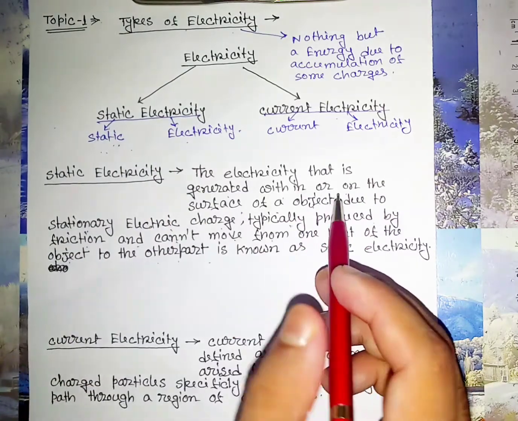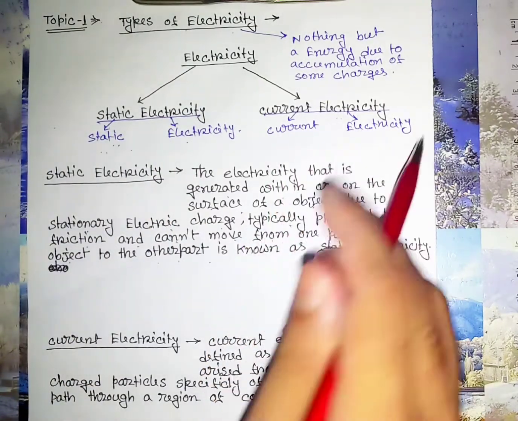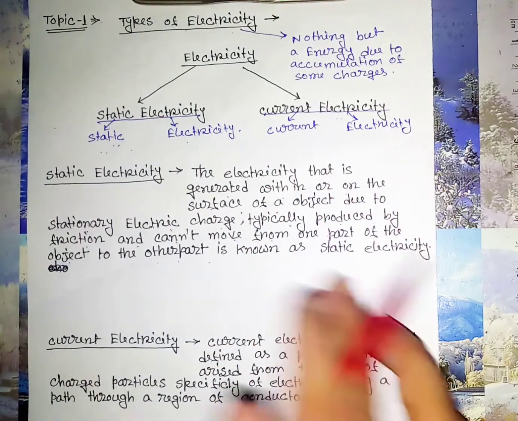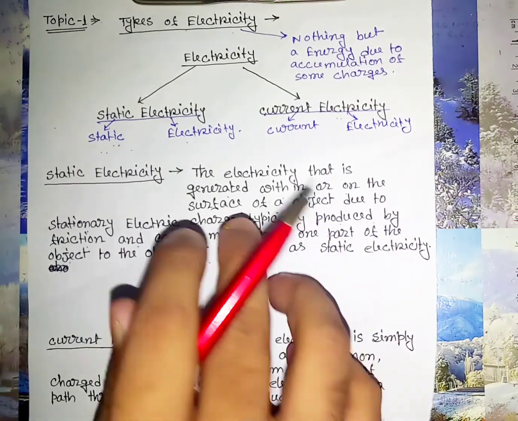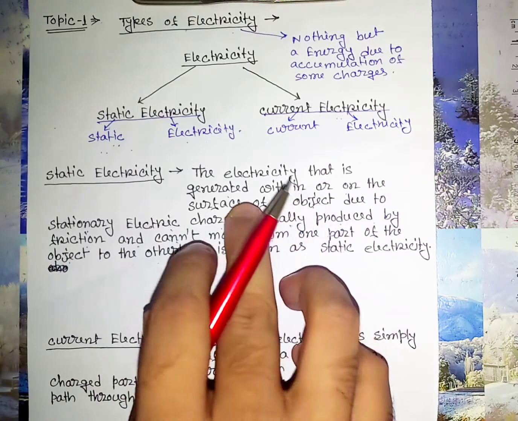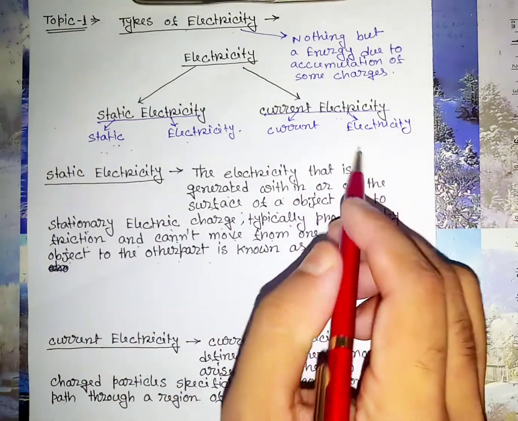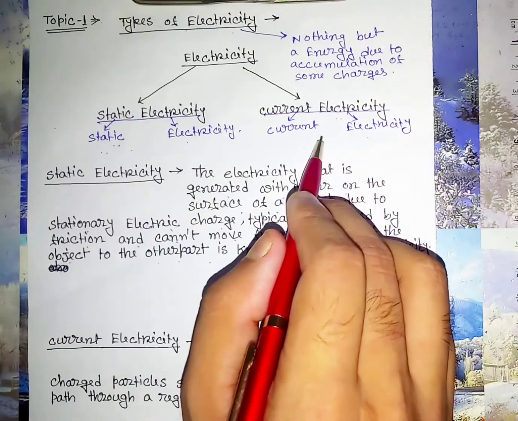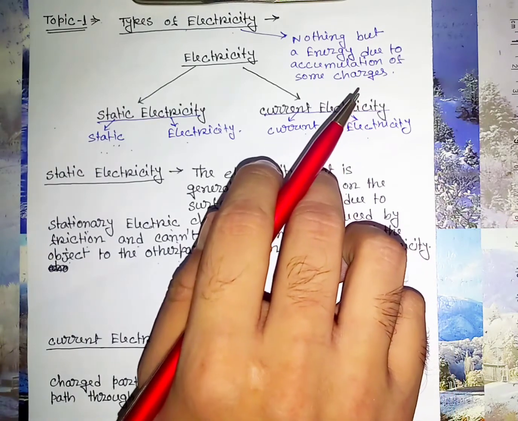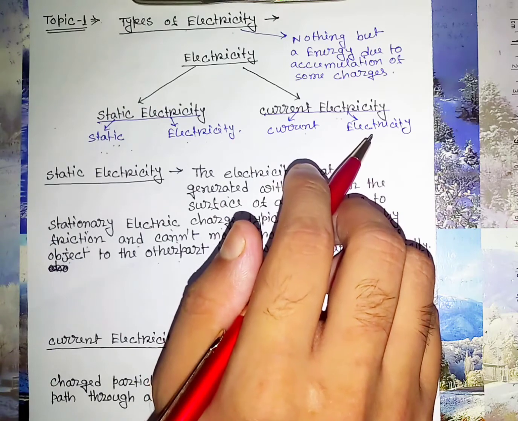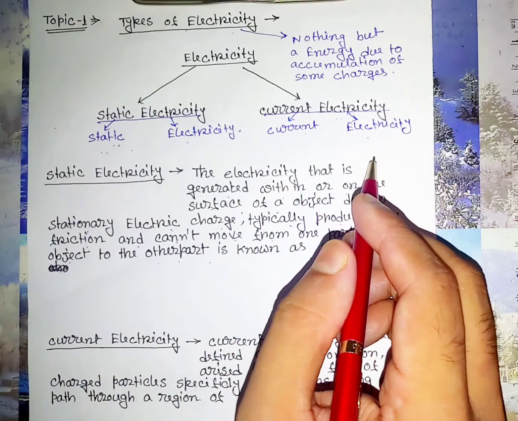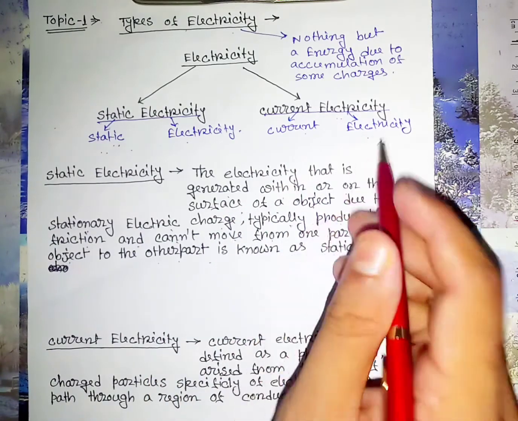Now, what is current electricity? It is just the opposite of static electricity. In static electricity, the electricity is stationary or static in nature. But in case of current electricity, the electricity is movable in nature. That means the electricity can move from one part to another of an object. That means it is not stationary or static in nature.